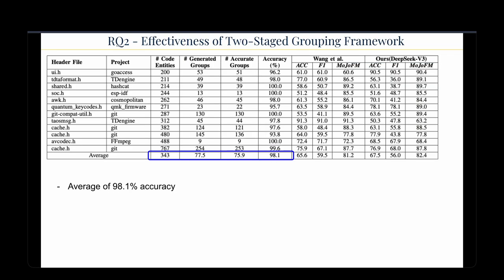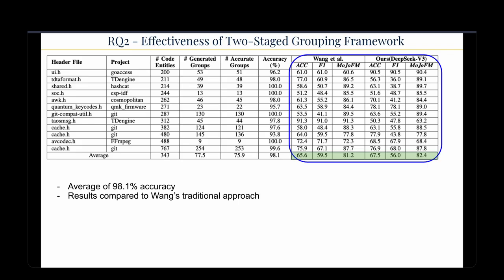So research question 2, right? The effectiveness of the two-stage grouping framework that we proposed. The initial grouping achieves input reduction while maintaining high accuracy, condensing an average of 343 code entities into 77.5 groups with a whopping total of 98.1 accuracy score here that I have highlighted in this blue box.